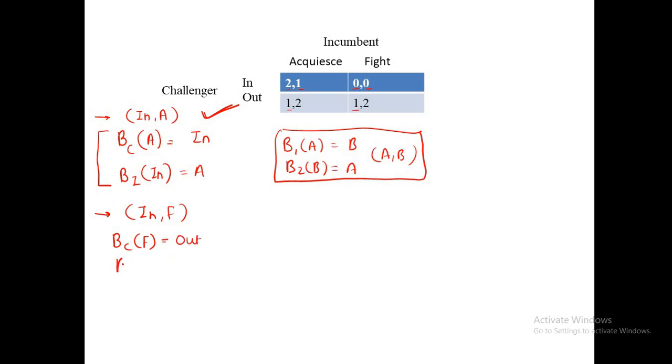Now as per this equilibrium, what can be the other condition? The best response function for the incumbent when he is considering that the other player is taking in. Here the challenger is taking in, and we need to find the best action for the incumbent. If he takes accommodate, he will get 1, and if he chooses fight, he will get 0. So accommodate is the best.